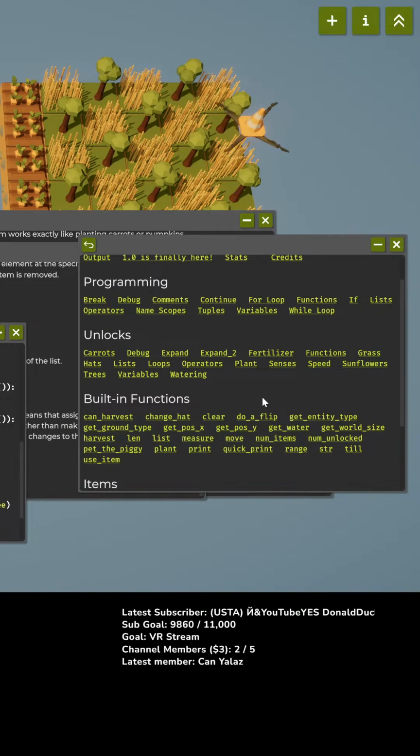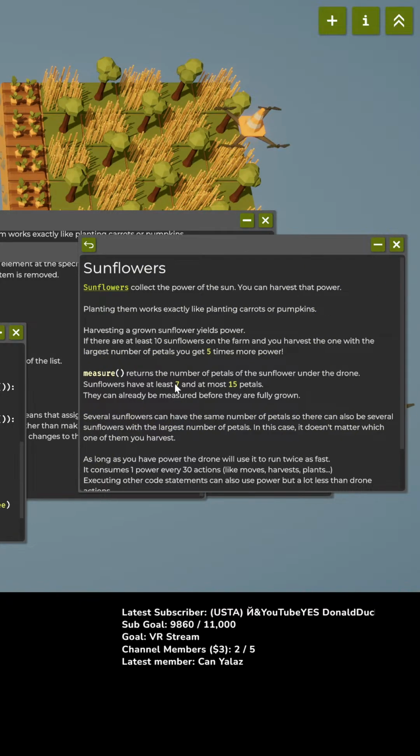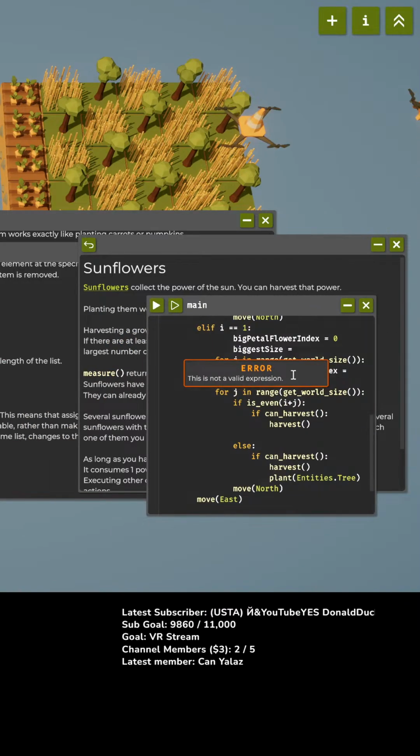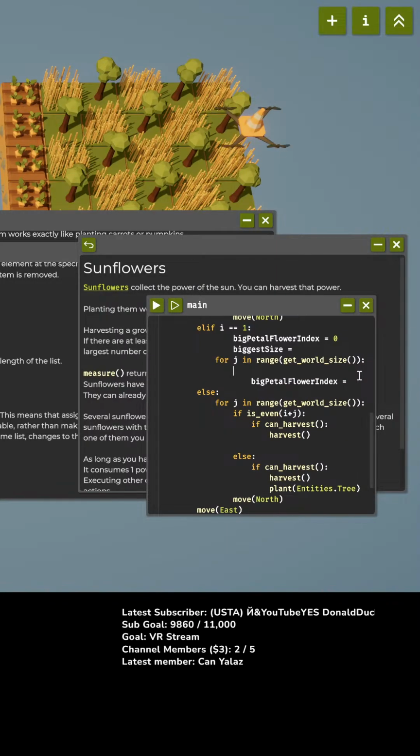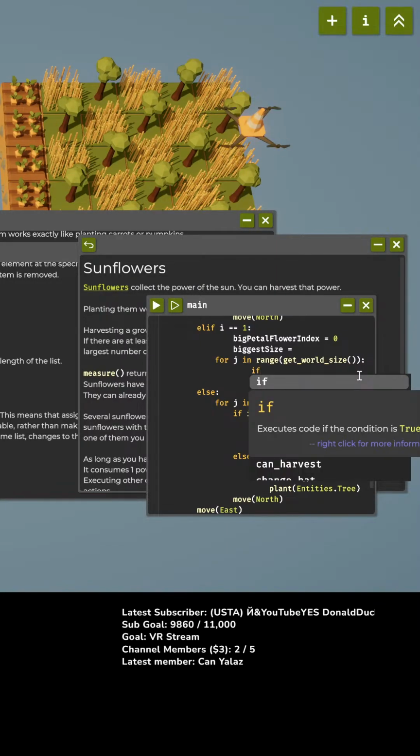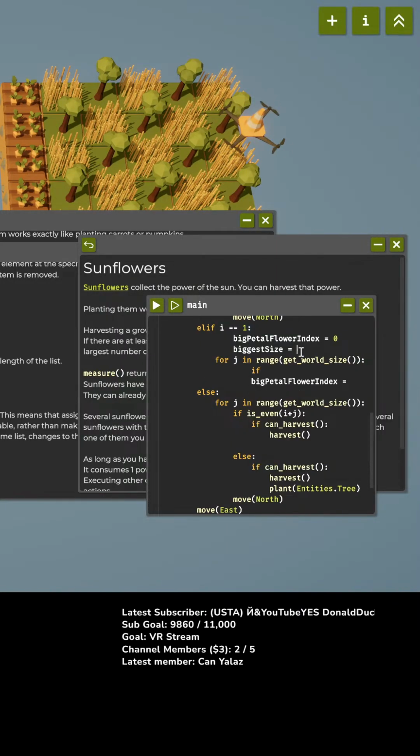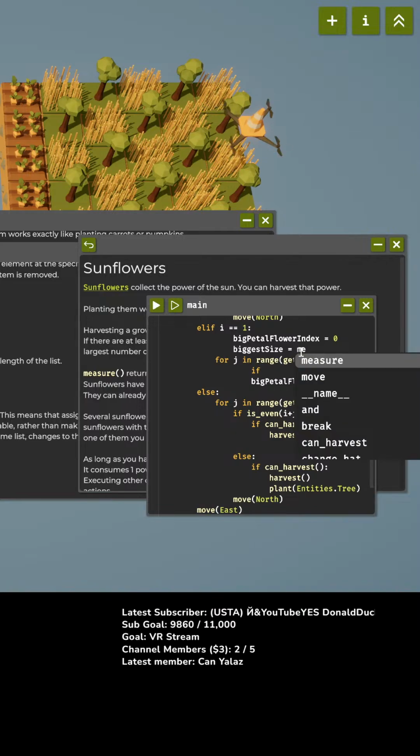Okay, biggest... How do I find out what size... Oh, measure. Measure returns the number of petals the sunflower has under the drone. So we're going to measure. Biggest size equals measure.